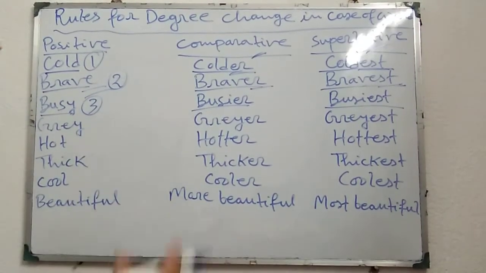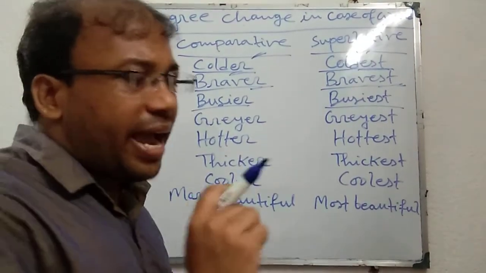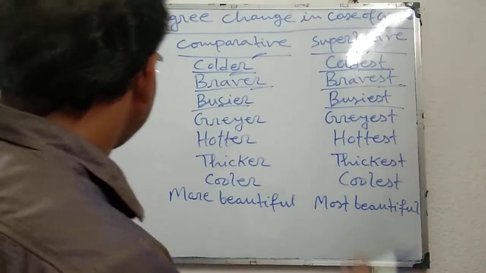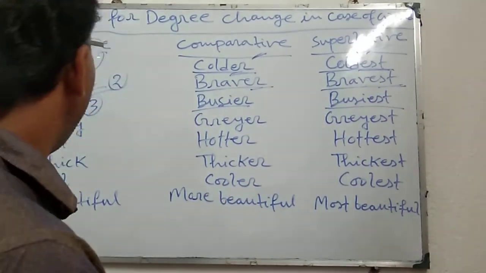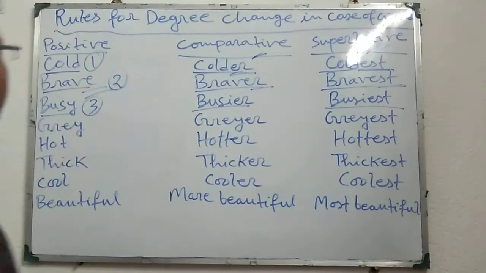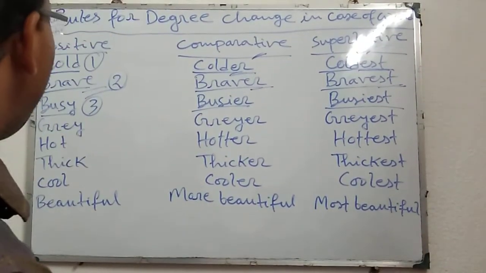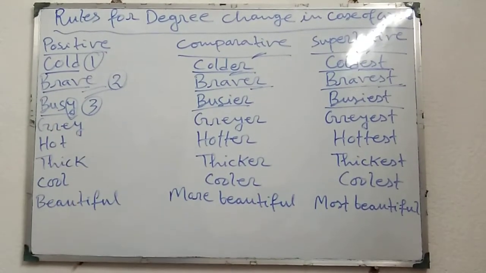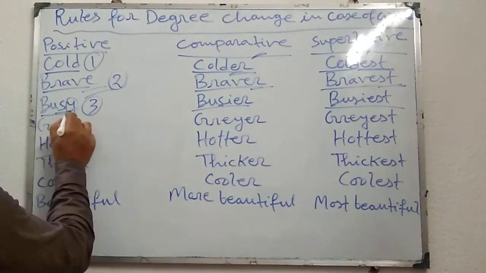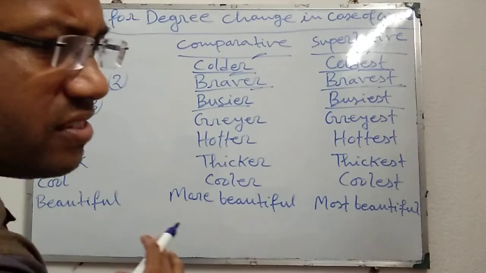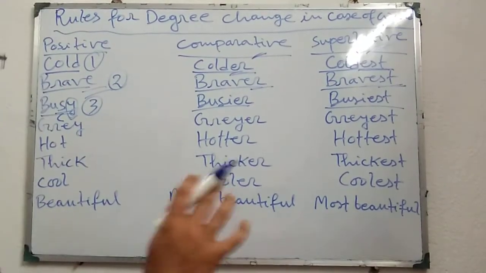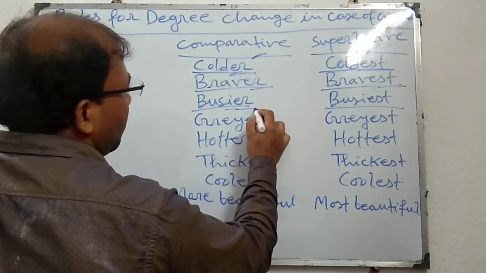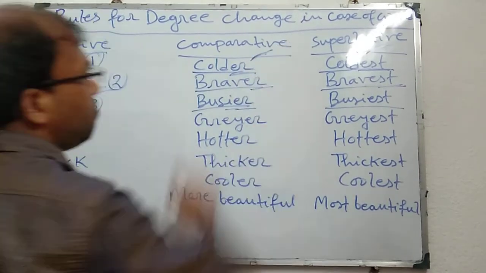If the adjective or adverb is monosyllabic, that means it has only one syllable, and ends in y, and before that y there is one consonant, like s, p, any consonant, only then y is changed to i, and thereafter er is added to make comparative.